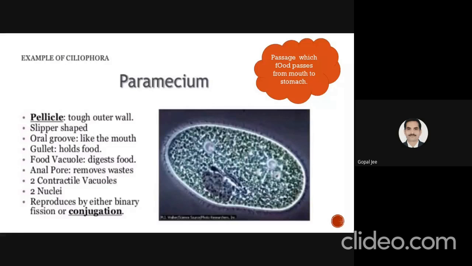It contains a pellicle, that is the tough outer wall. It has a slipper shape. It also contains an oral groove, like a mouth. It also has a gullet for holding food. It also contains a food vacuole where they digest the food. It also has an anal pore for the removal of waste. It also contains two contractile vacuoles and two nuclei, and they reproduce by either binary fission or conjugation.